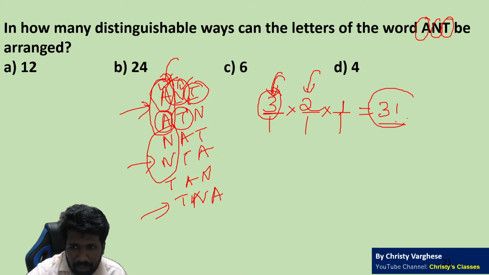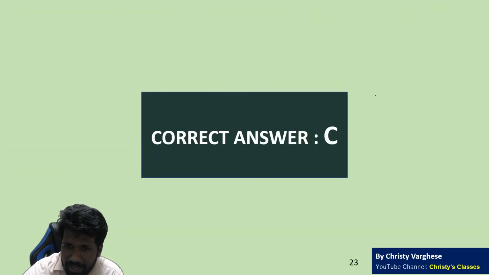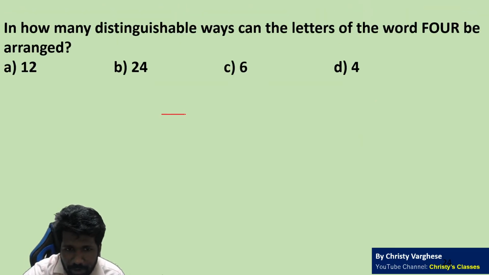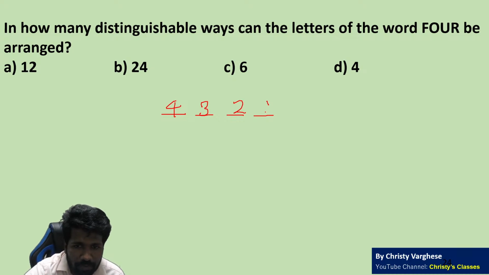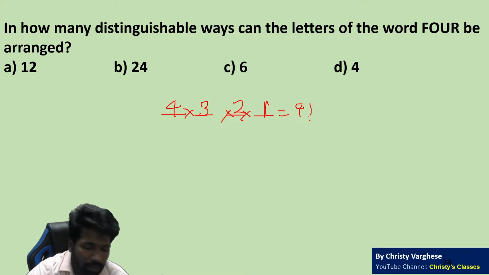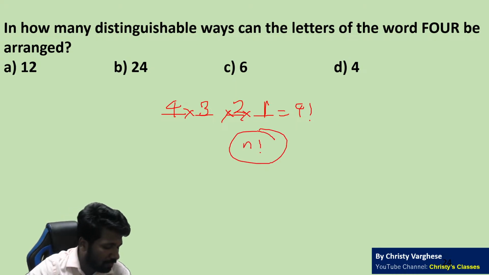So similarly, in this question, for a 4 letter word, how many ways will be there? 4 ways to fill this, 3 ways to fill this, 2 ways to fill this, 1 way to fill this. So 4 into 3 into 2 into 1, 4 factorial. So if n letters are there, n factorial will be the answer.